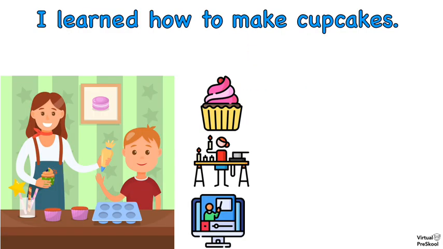So let's do, I learned how to make cupcakes. There are two verbs in the sentence, learned and to make. Which one of those verbs are we actually going to conjugate? Learned. Because that's the verb that's actually conjugated in the English sentence. To make is in its infinitive form. So we're not going to conjugate that verb.